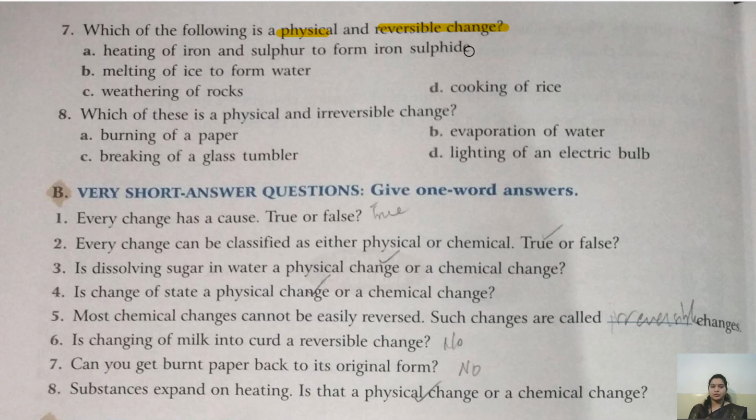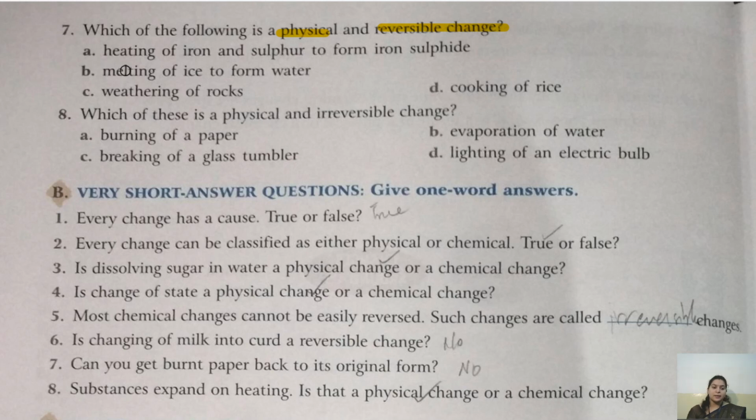If you remember in the previous class, I showed you a figure where there were several test tubes and a black powder was present in that test tube. That was because of the heating of iron and sulfur. So we know that a new substance was formed. If a new substance is formed, it cannot be a physical change. So the first option is wrong.